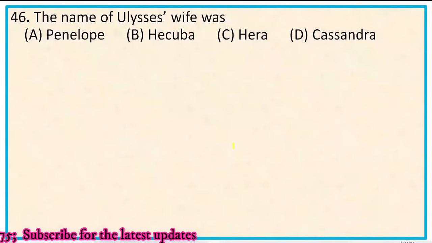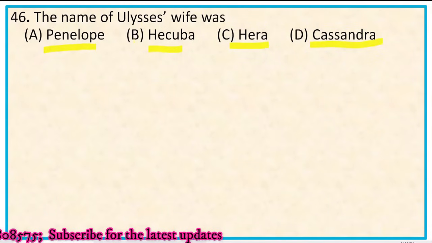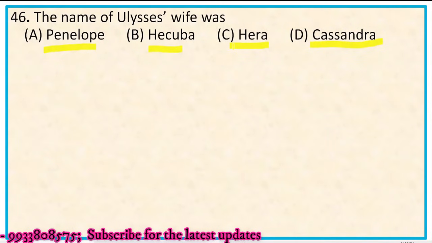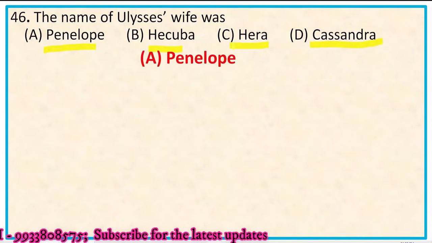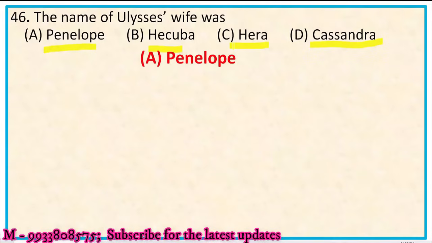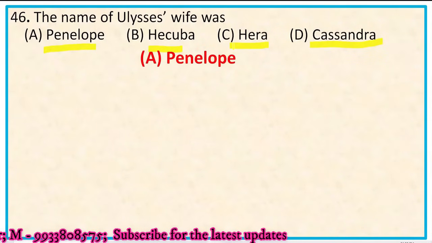Next, question number 46. The name of Ulysses' wife was. The options are Penelope, Hecuba, Hera, Cassandra. Ulysses' wife was Penelope. Hecuba was the wife of Priam, the king of Troy. And Hera was a classical goddess. And Cassandra was the daughter of Priam, king of Troy. So the right option is A. The name of Ulysses' wife was Penelope.